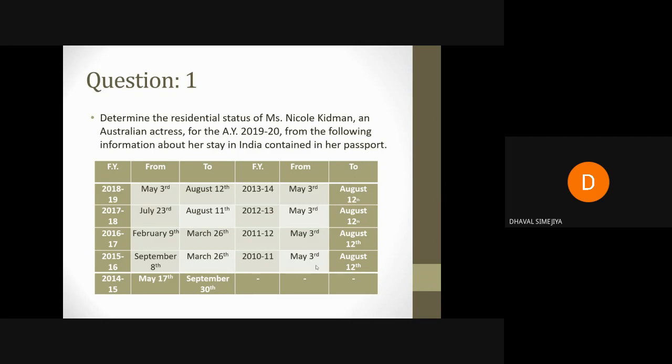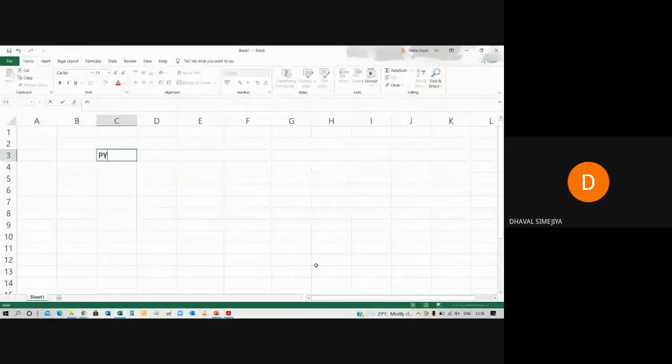From the passport, we have gathered the following details. If this type of question is asked in the exam, you are supposed to calculate the number of days for all the previous years. Let's start one by one. Previous year 18-19.